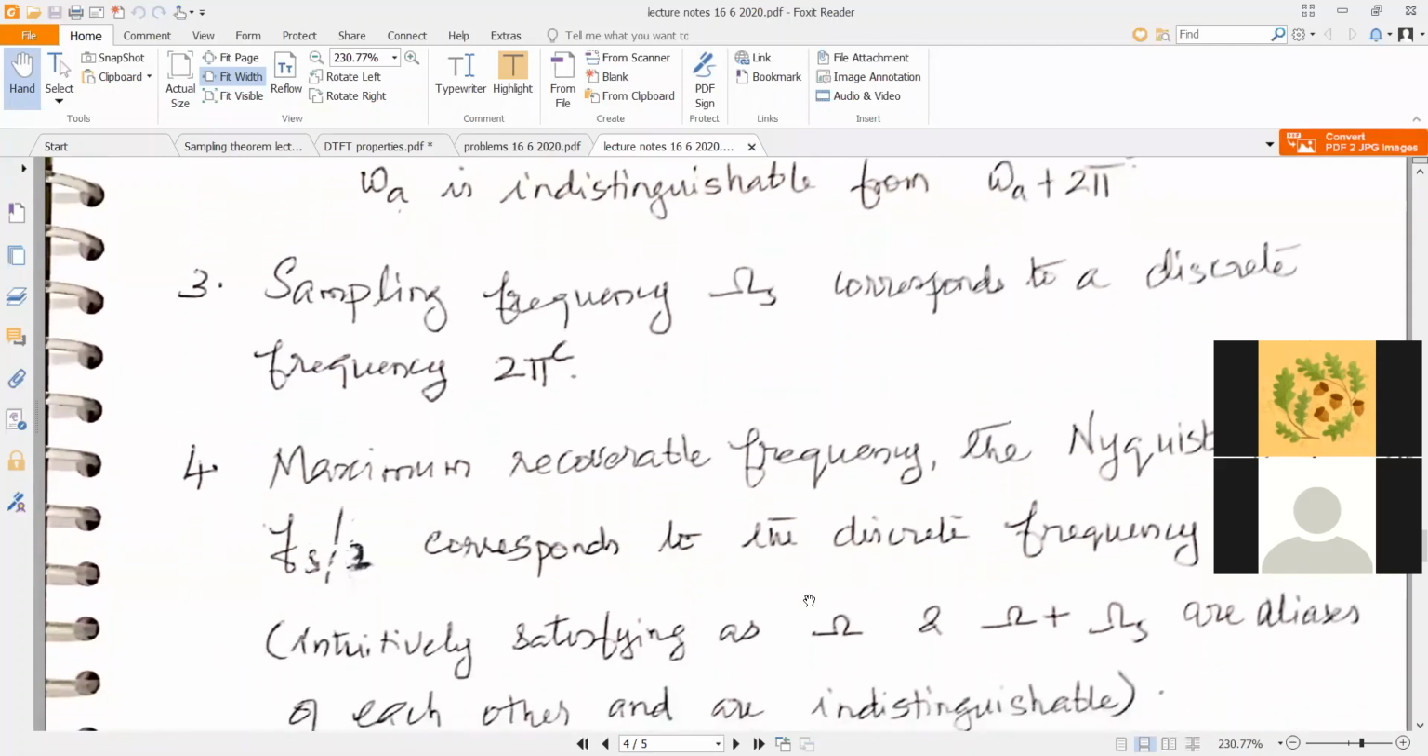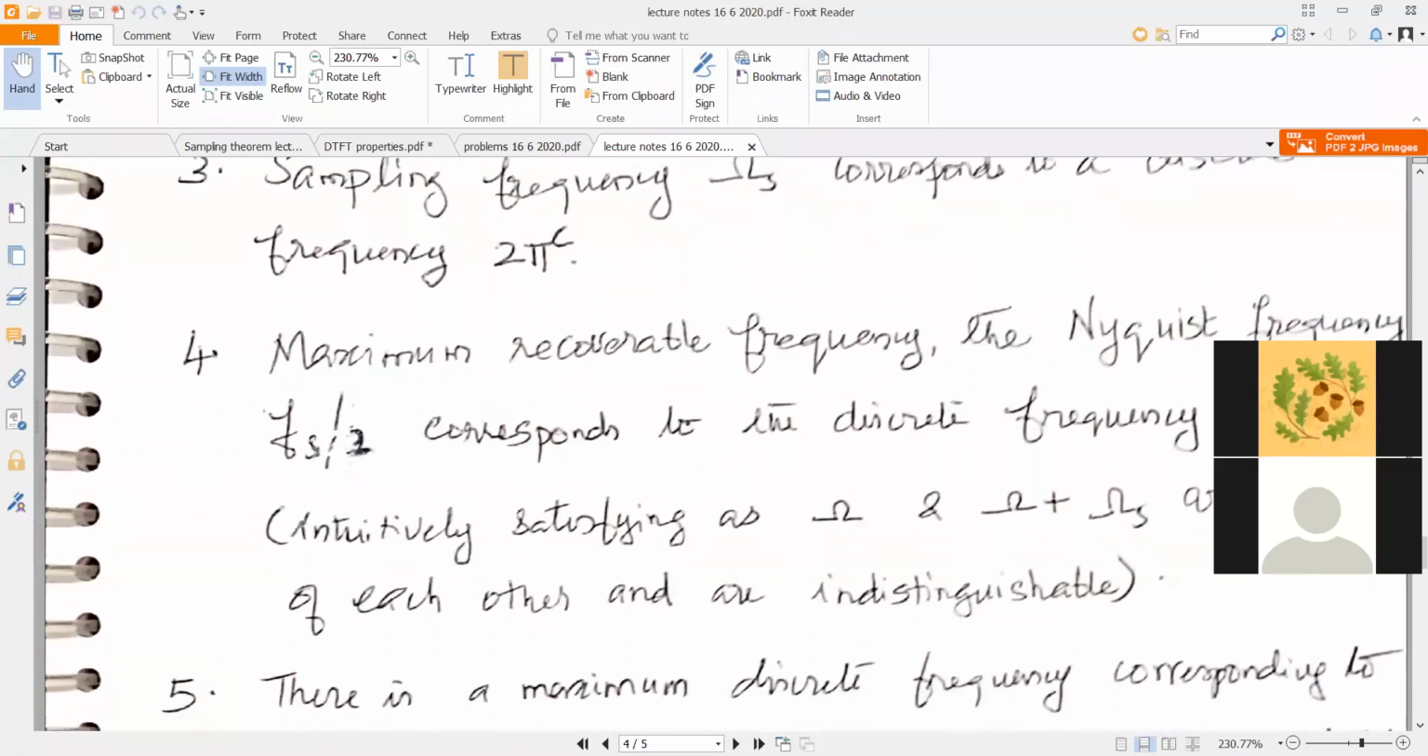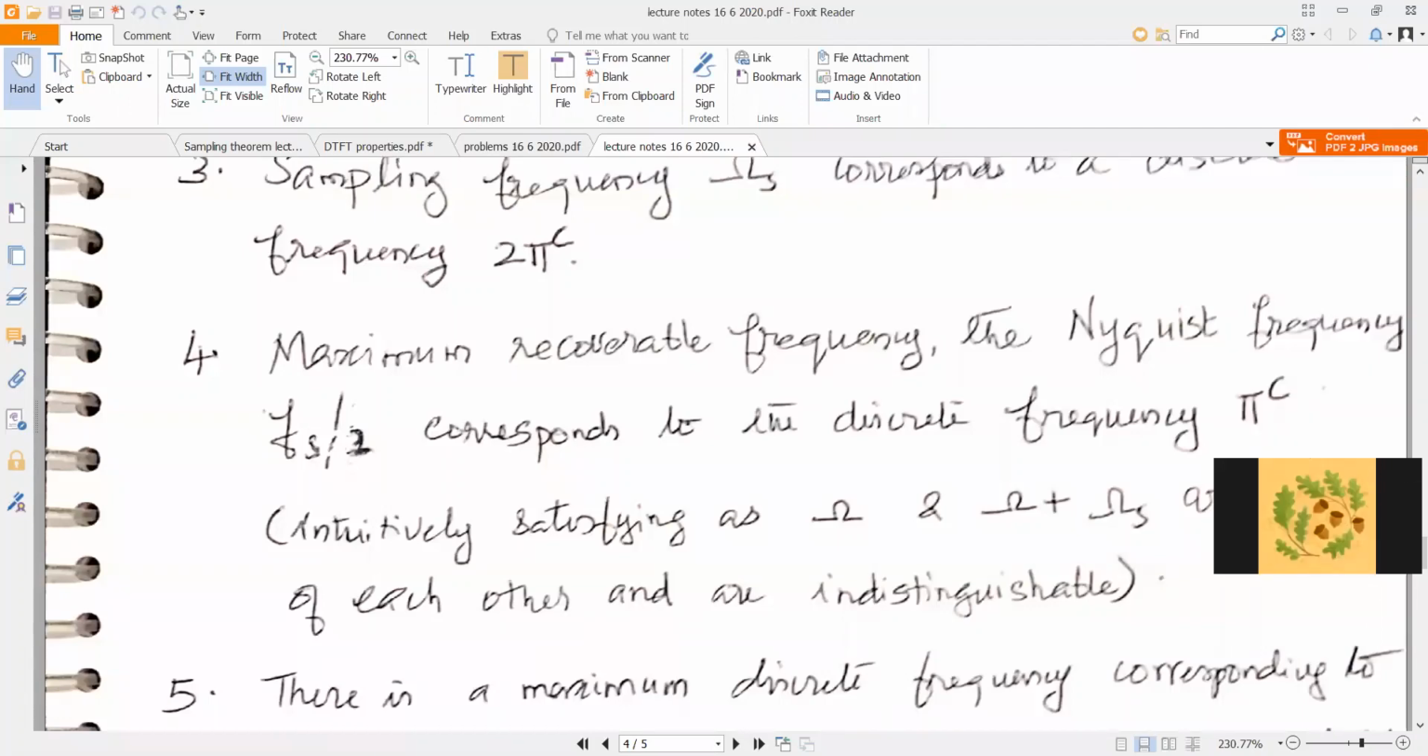The next property is that there is a maximum recoverable frequency, which we call the Nyquist frequency, which is equal to half the sampling rate. It is in fact less than half the sampling rate, because you have that strict inequality. Remember that we have discussed earlier. So the Nyquist rate fs by 2 corresponds to the discrete frequency pi radian. Now this is intuitively satisfying because there is a concept of a maximum frequency.